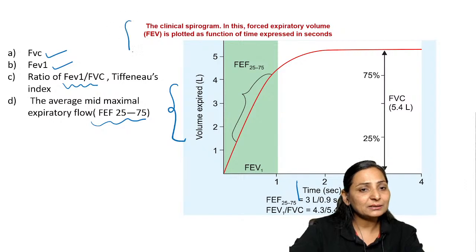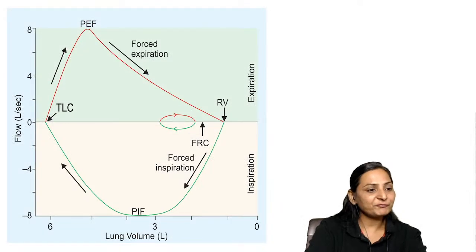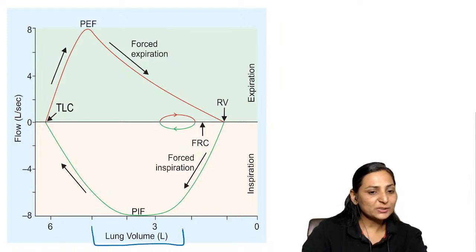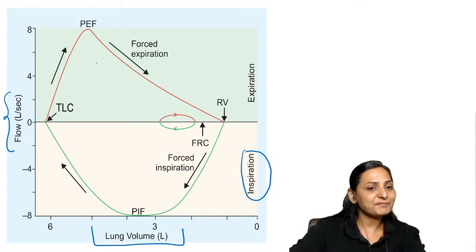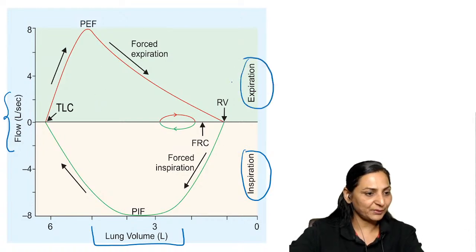So this is a clinical spirogram. On the other hand, what is this? This is your flow loop, right? Remember, in the flow loops, we are interested in volume, which we take on the x-axis, and on the y-axis, flow rate in liters per second. So you are basically concentrating on the flow rates, on how much volume in how much duration. Below this baseline is going to be your inspiration, and above the baseline is going to be your expiration.